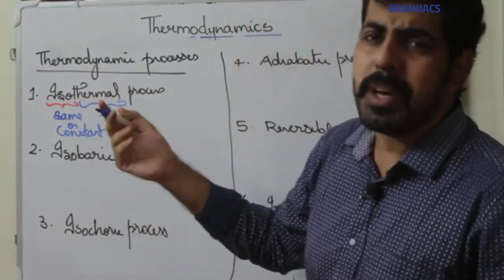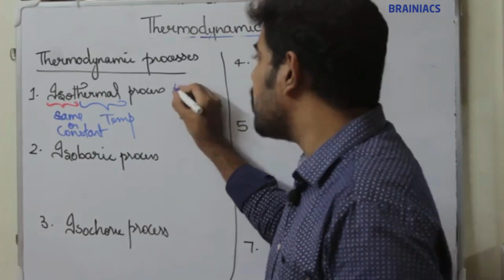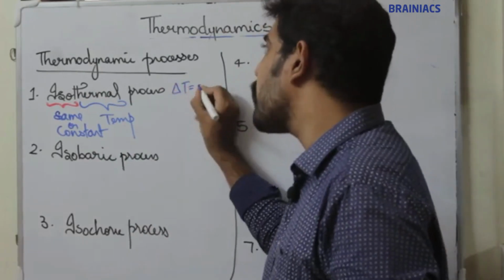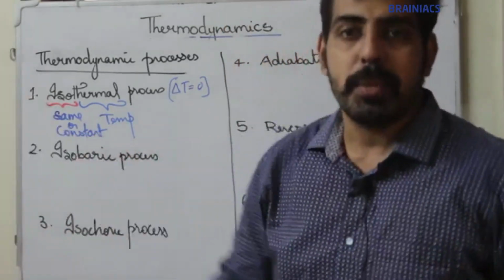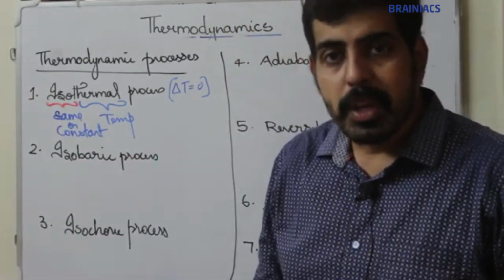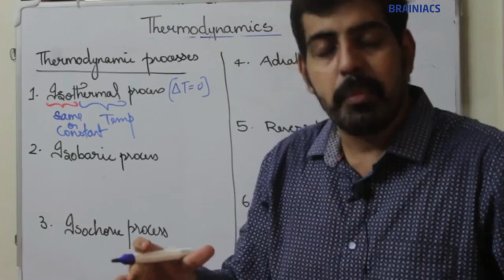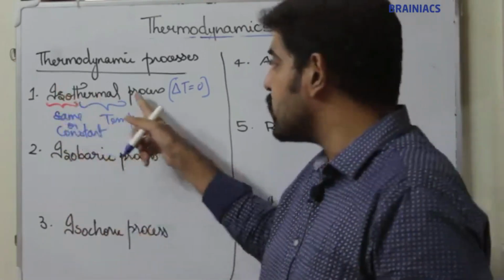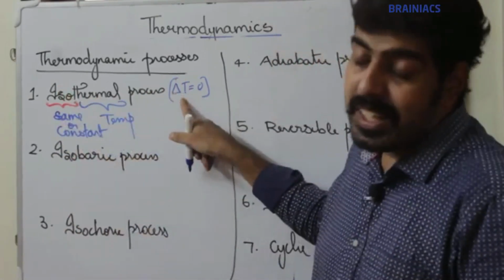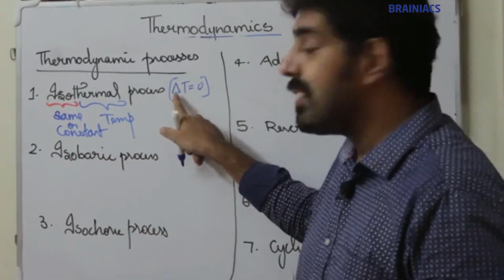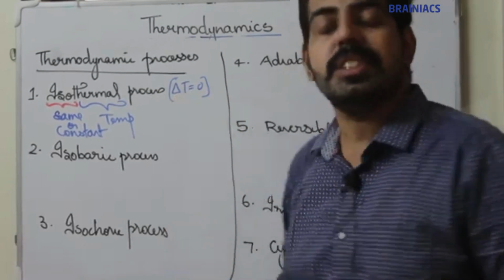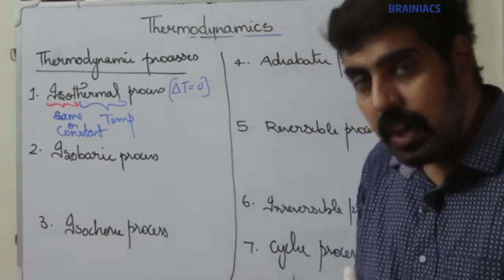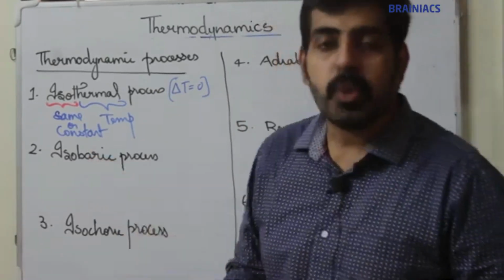Constant temperature means that the change in temperature is equal to 0. There is no change in temperature. So in the case of an isothermal process, delta T, that is the change in temperature, is equal to 0. Delta indicates change, T means temperature. I think it's clear. Moving on to the second process, the isobaric process.